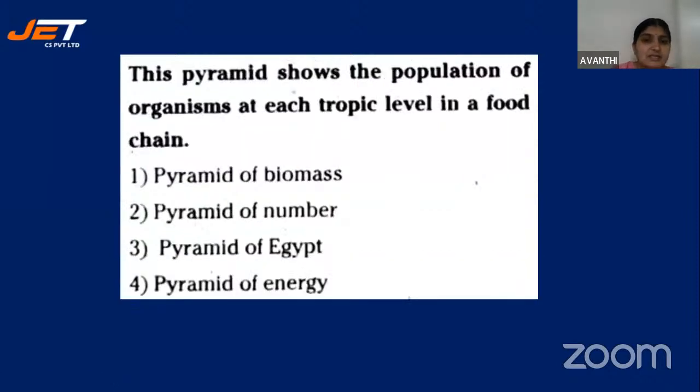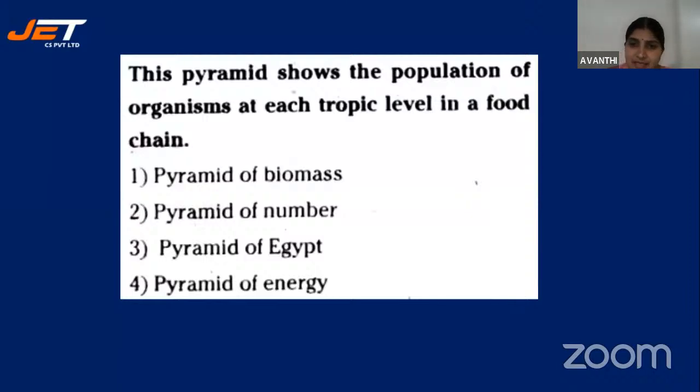Then this pyramid shows the population of organisms at each trophic level in a food chain. What is that? Pyramid of biomass, pyramid of number, pyramid of Egypt, pyramid of energy. There are different types of pyramids, children.